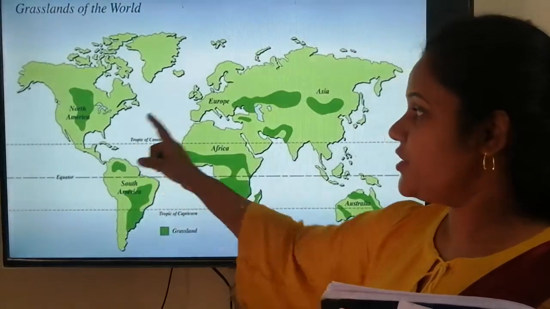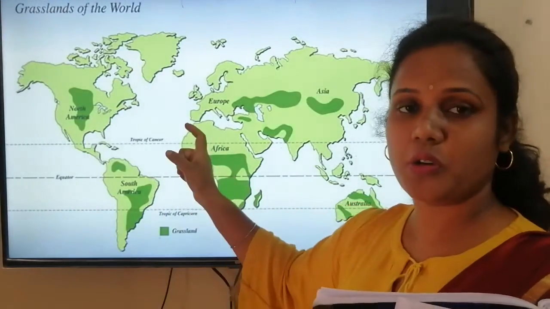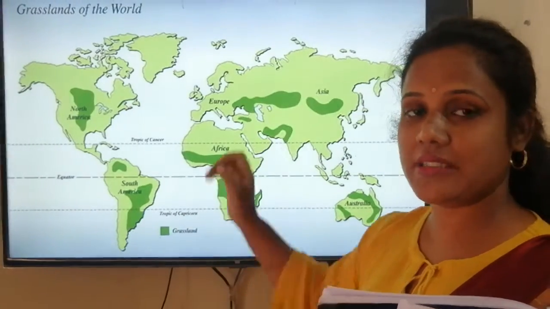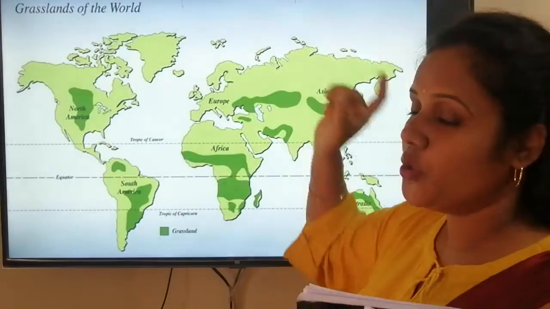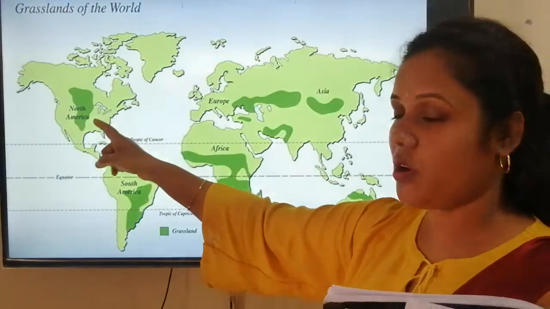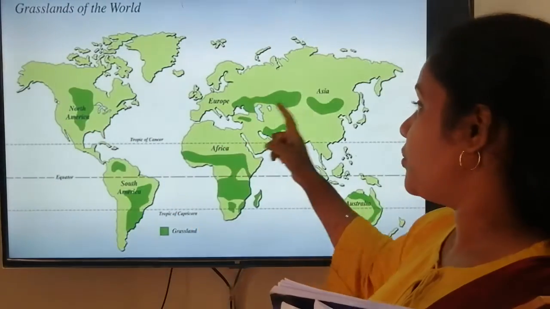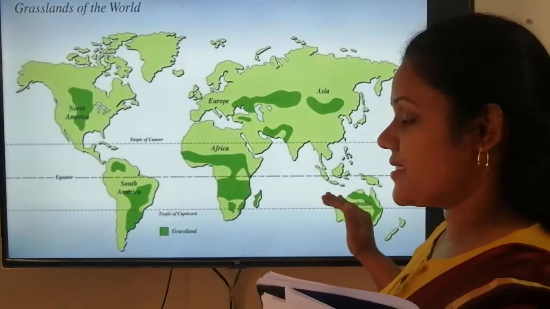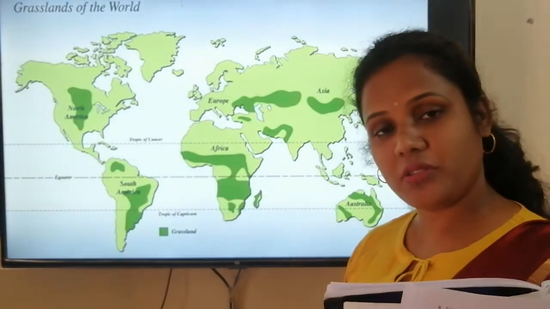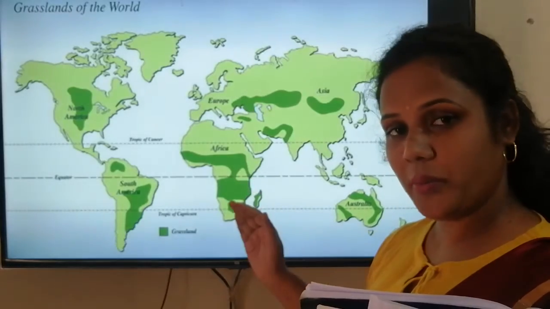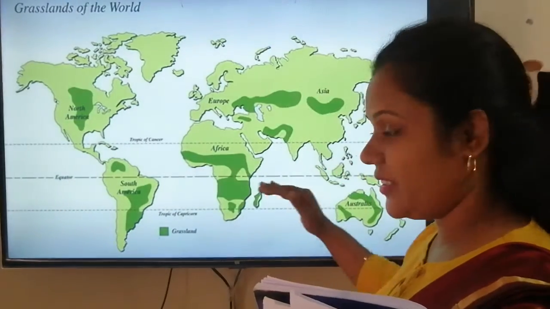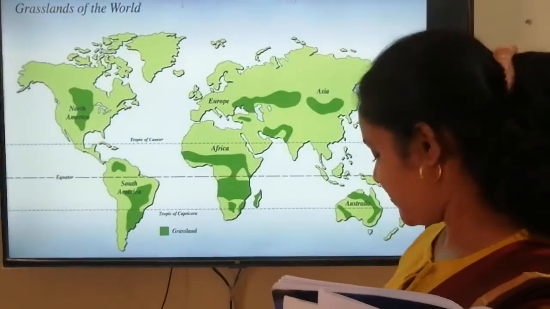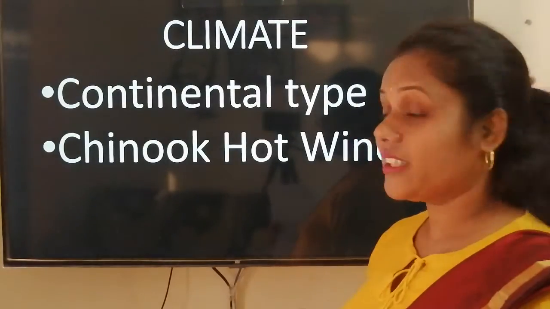Clear? These two cannot grow crops all throughout the year because they are towards the high latitude. Only in the summer season can they grow crops, that is in North America and Europe and Asia. That means only in the grassland. The other three grasslands can grow the crop all throughout the year because here the climate is warmer, as these are not in higher latitude.